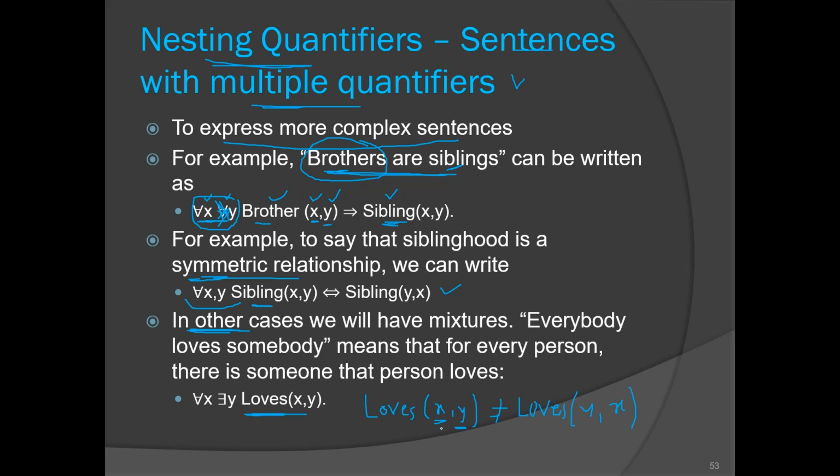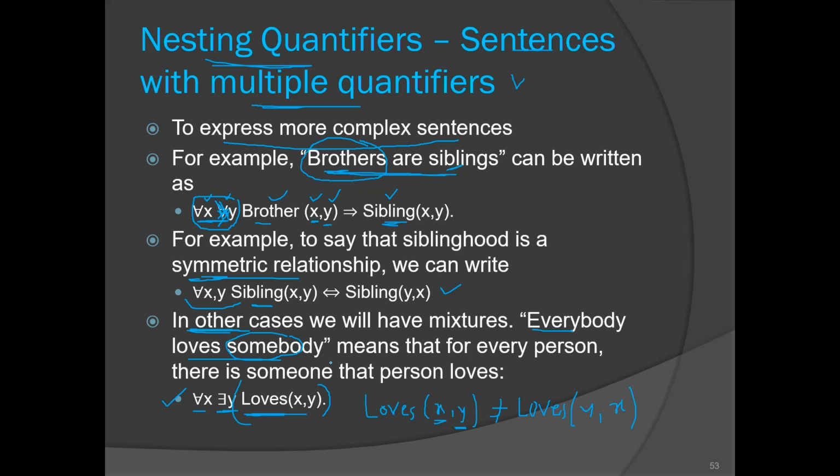So this is an asymmetric relationship. Now this sentence is indicating everybody loves someone. Everybody loves somebody. Did you get the meaning of this sentence? Everybody loves someone, they can be the parent, right? Everyone loves their parent.